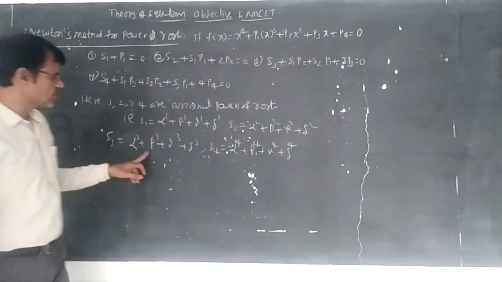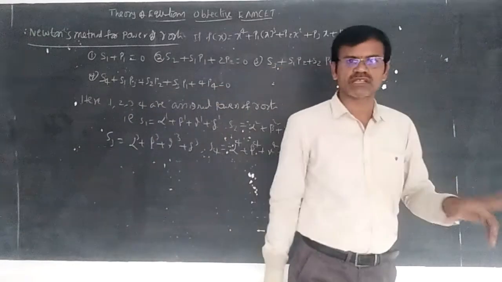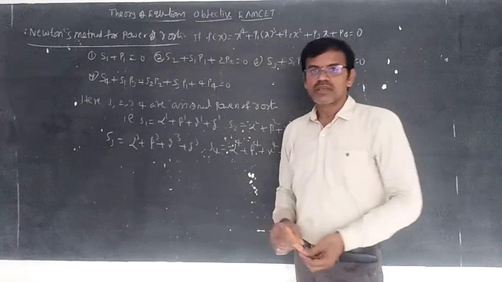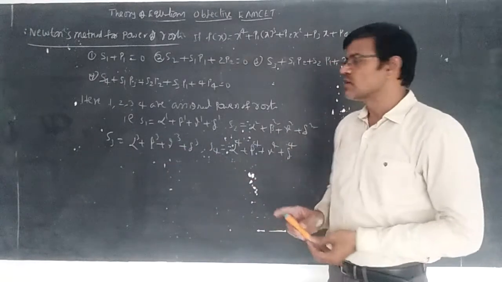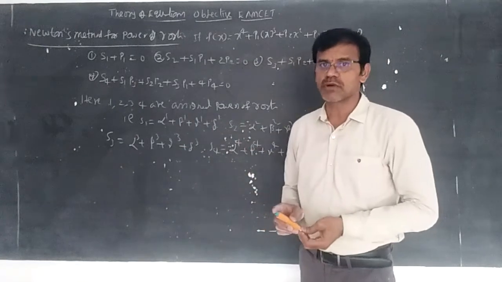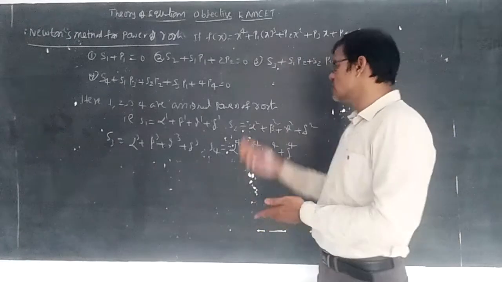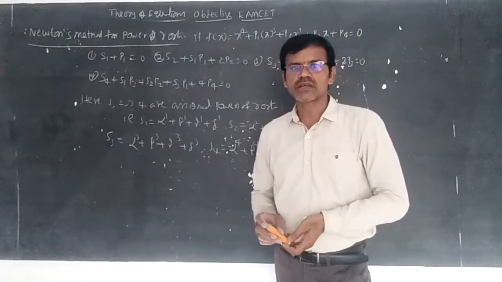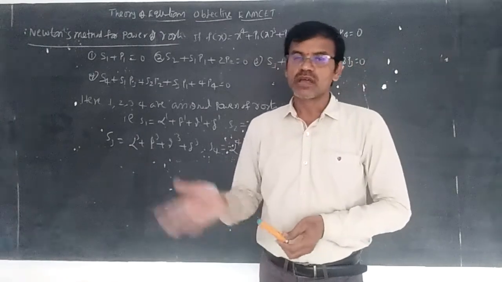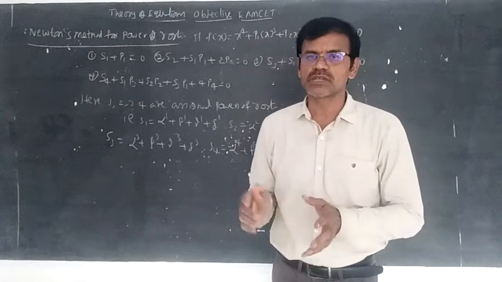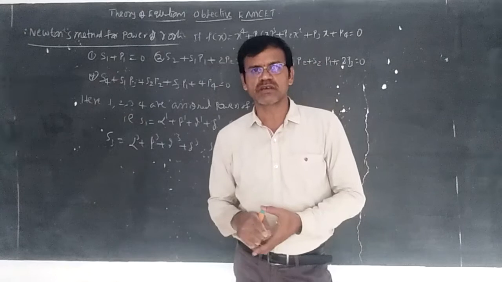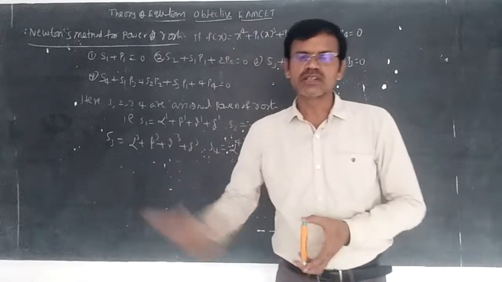Until here, for the biquadratic equation, we did not face alpha² + beta² + gamma² + delta² and alpha³ + beta³ + gamma³ + delta³. In theory of equations, for the cubic equation only we faced alpha² + beta² + gamma² and alpha³ + beta³ + gamma³. We used the formula (alpha + beta + gamma)² − 2(alpha beta + beta gamma + gamma alpha), and alpha³ + beta³ + gamma³ = (alpha + beta + gamma)(alpha² + beta² + gamma² − (alpha beta + beta gamma + gamma alpha)) + 3 alpha beta gamma.